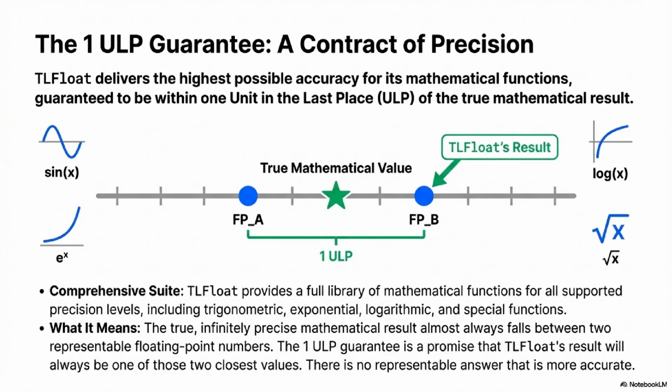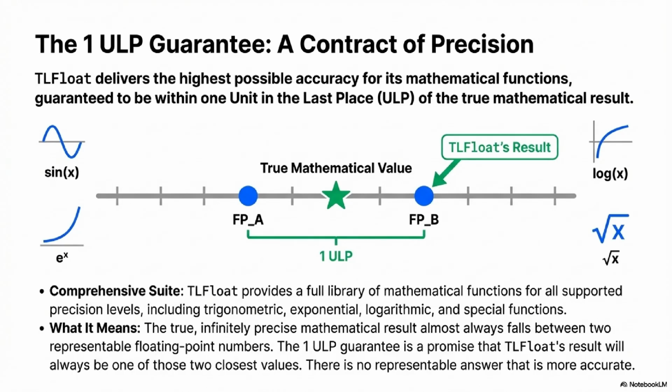Exactly. So a test will typically pass if the ULP difference is less than or equal to 1.0. That means the TLFloat result is either identical to the reference or it's one of the 2 nearest representable numbers to the true value. Which is the definition of a correctly rounded result, according to IEEE 754. And anything greater than 1.0 ULP indicates a rounding error, a bug, a failure somewhere in the calculation. Achieving that metric across millions of tests is a huge, huge hurdle.